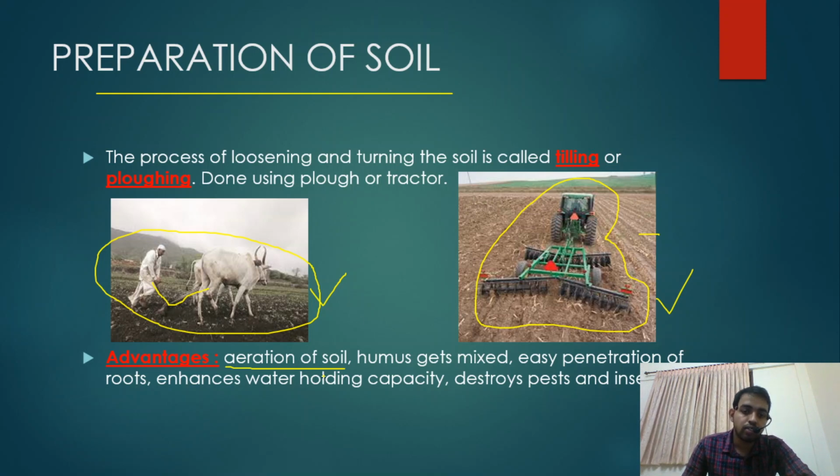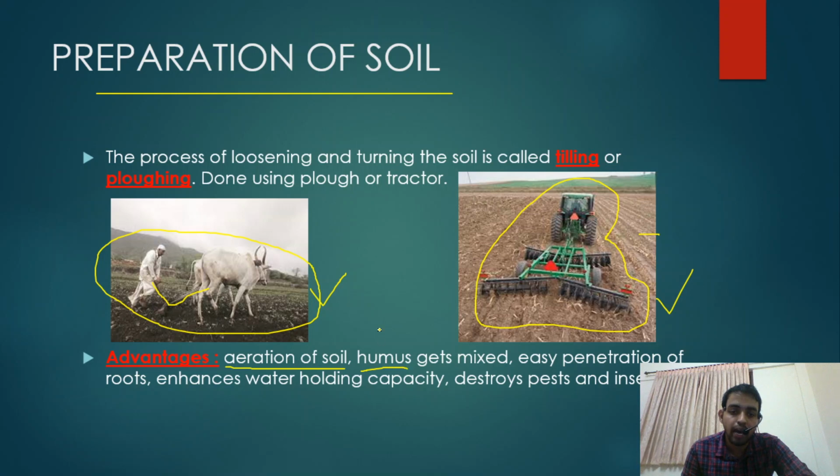Aeration of the soil. Whenever we plow the soil, it gets turned up, and there will be an easy flow of air into the soil. In your previous classes you have studied that soil has pores. Through those pores there will be proper aeration for the soil. And what is humus? In your 7th class you must have studied, right? The upper nutritious layer is known as humus. So humus gets mixed with the soil.